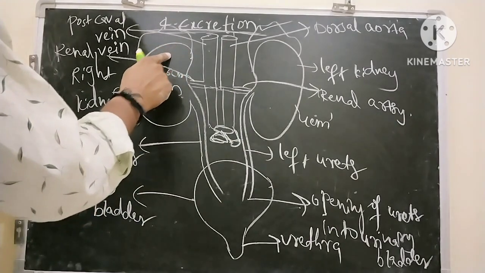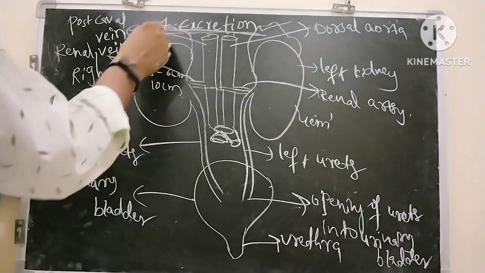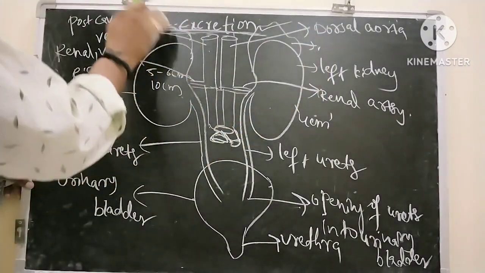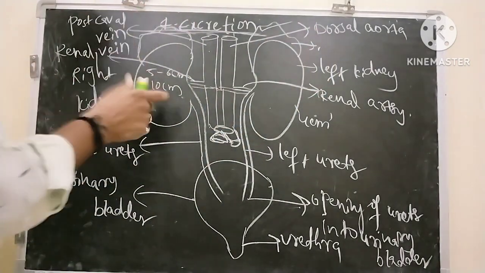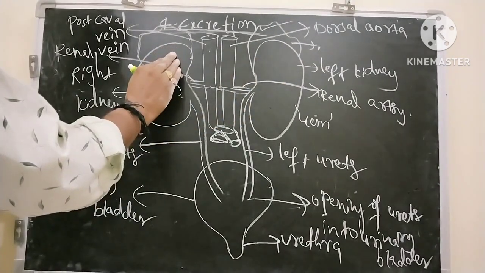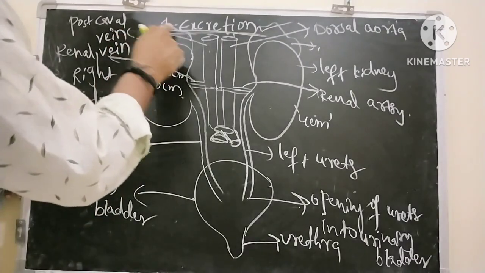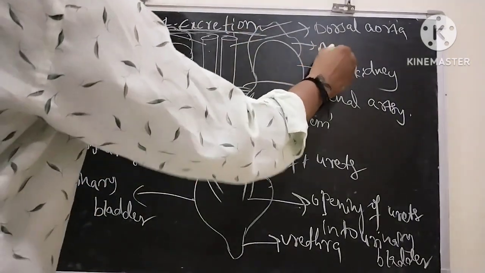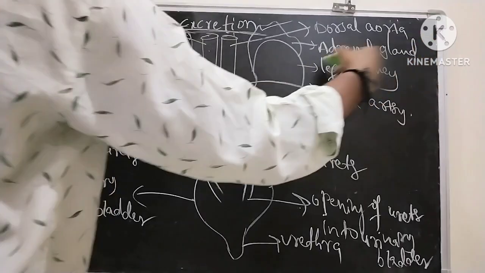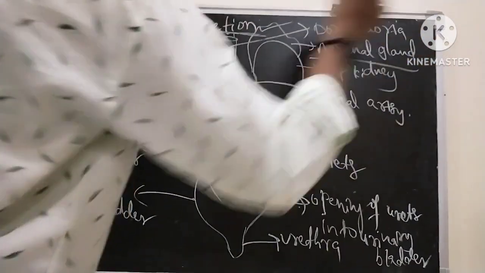Generally, the right kidney is slightly lower than the left kidney because of the presence of the liver above. And the gland which is attached to the top of each kidney is called the adrenal gland.